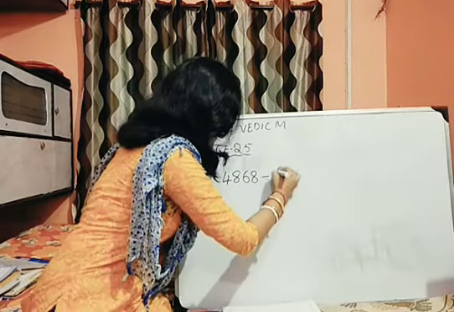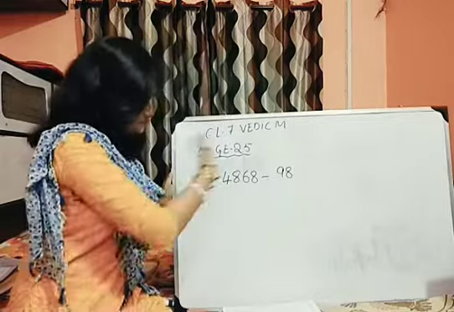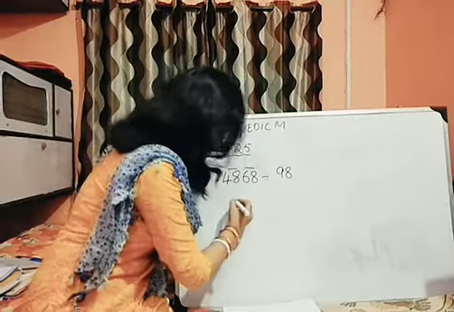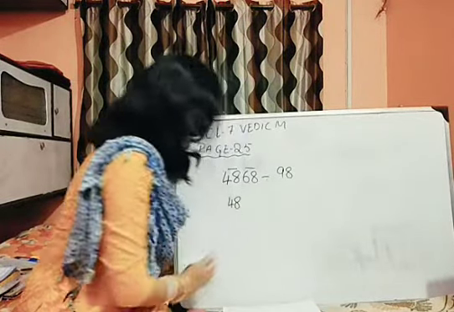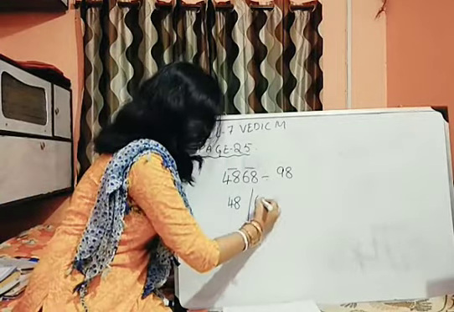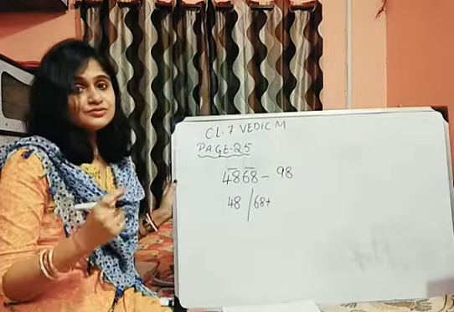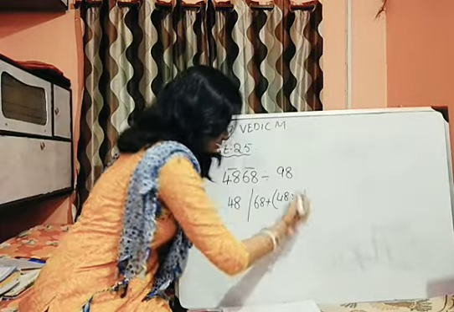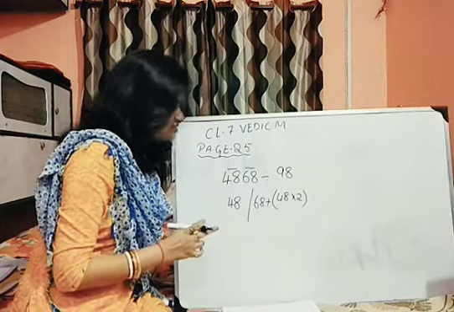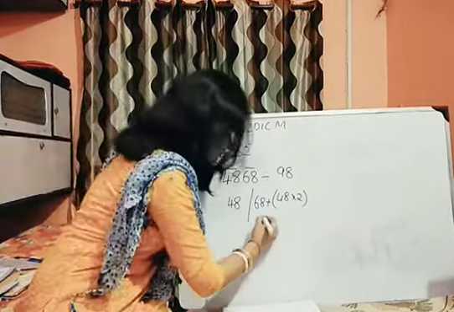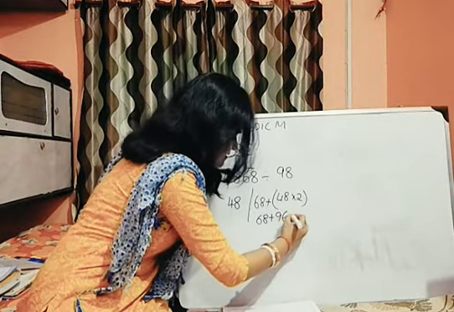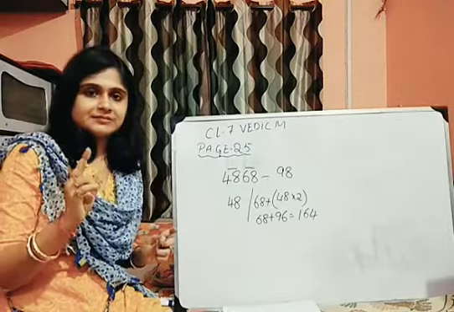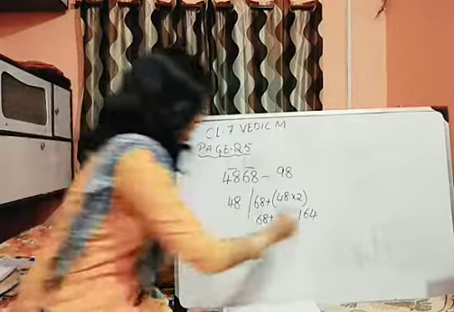4868. Suppose this is your number. From the right hand when we start, it's this way, right? Now, the pattern remains the same. 48 I will drop down. Then I will write 68 plus 48 into 2. 48 into 2 means we will get 96. So 68 plus 96 will give me 164. Now, keep in mind 164 is my last number. So, I will divide with 98.